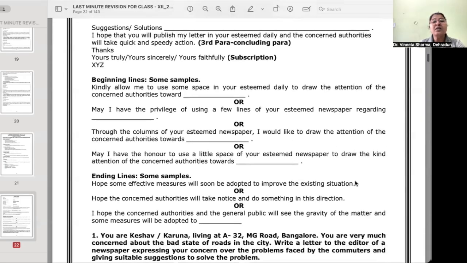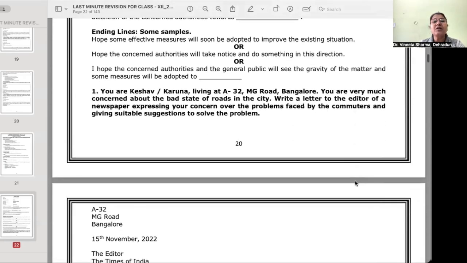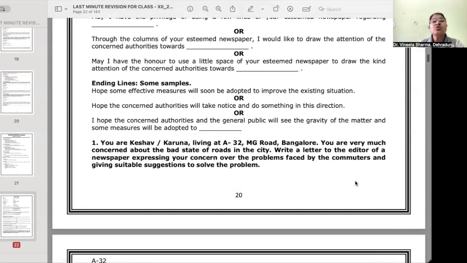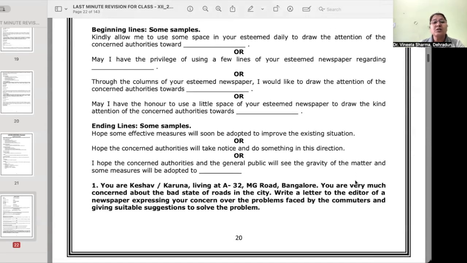All right. Otherwise, some other beginning lines have also been given. Ending lines have been given. So you may use these.